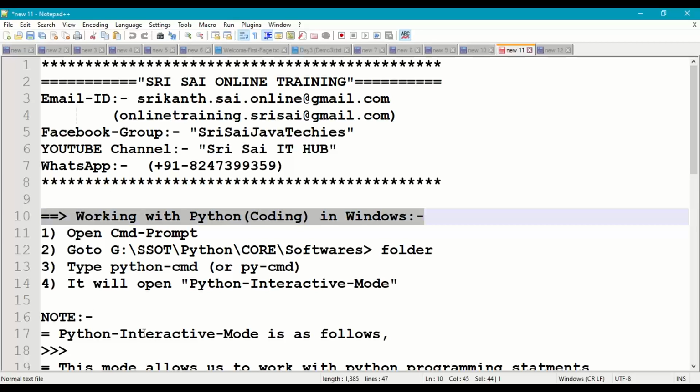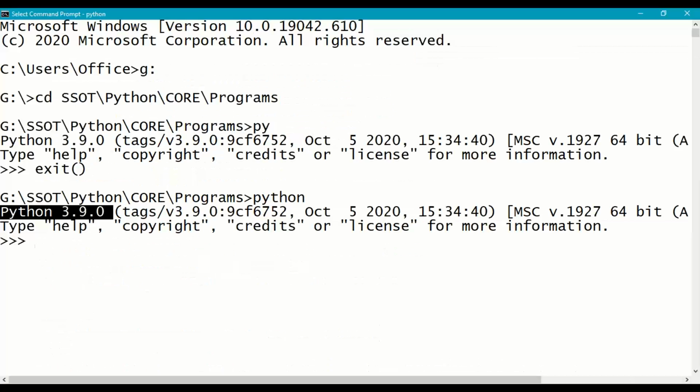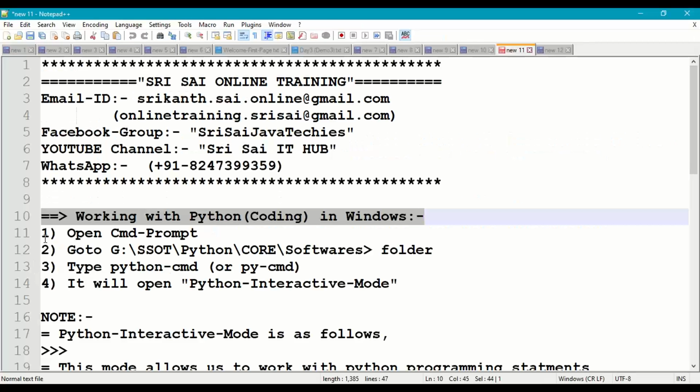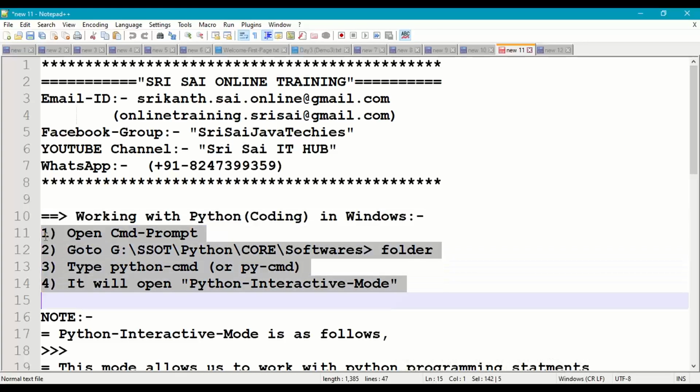Right. So now let us try to work with some basic commands in Python. For this, I'll exit from the Python interactive mode, exit from the command prompt, and once again open the command prompt to work with Python interactive mode and Python commands.